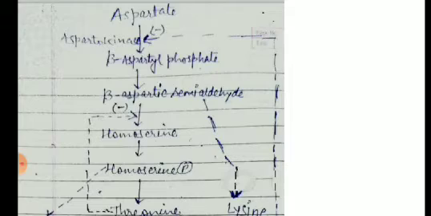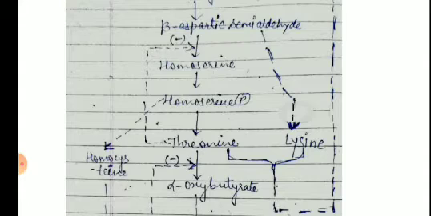We are interested in aspartate being converted first into beta aspartyl phosphate by the enzyme aspartokinase, which is the key, important enzyme. Aspartyl phosphate is converted into aspartic semialdehyde, which is converted into homoserine as well as into lysine. Homoserine is then converted into threonine.